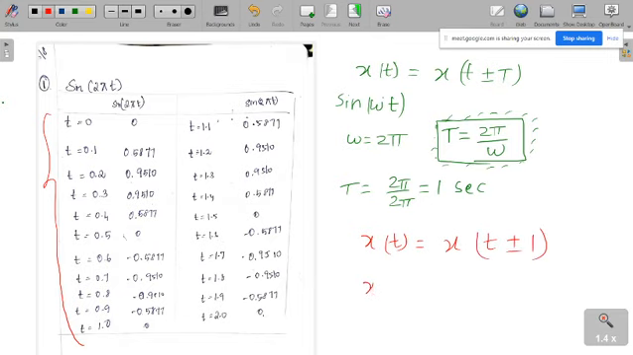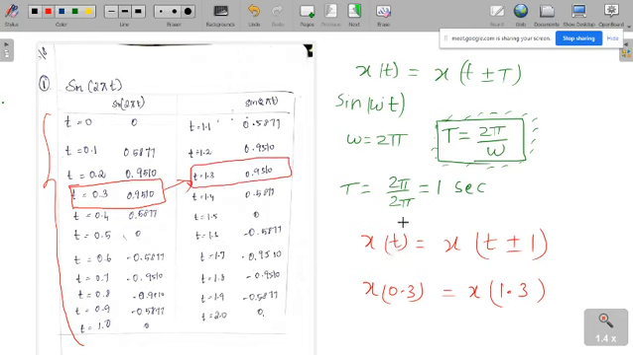So that means what? You put some random value, say for example t is equal to 0.3. Whatever value you get at 0.3 has to be exactly present at 1.3. You just observe the value at t is equal to 0.3, and the same value you will get at t is equal to 1.3. This is valid for any t. You can put t is equal to 0.4, 0.6, anything, even negative values. That is the concept of periodicity.